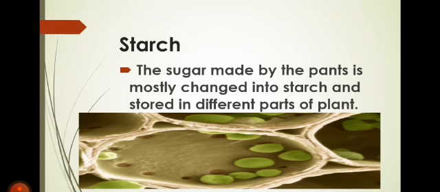Okay, so what is starch? When the plant stores the food, that is sugar, it first of all changes the sugar into starch. The extra food that is in the form of sugar is stored by the plant, but first of all the plant changes this sugar into starch and then stores it in different parts. Now what is starch? Starch is a sugar. The sugar made by the plant is mostly changed into starch first and then it is stored in different parts of the plant.